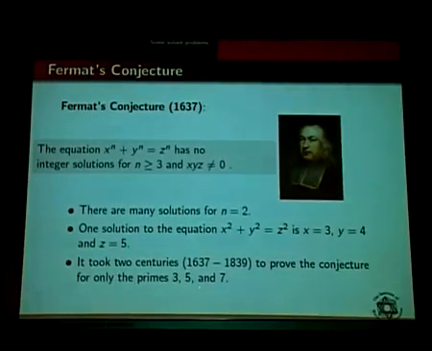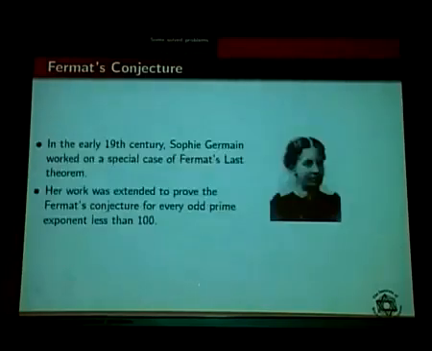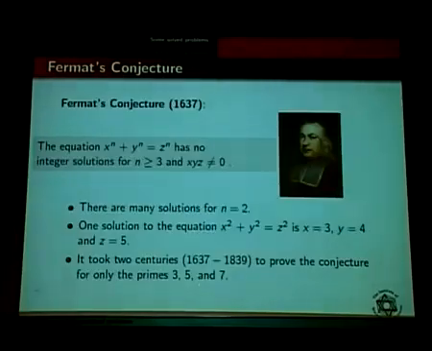Fermat's conjecture is that the equation x to the power n plus y to the power n equals z to the power n has no integer solutions for n greater than or equal to 3 and x, y, z not equal to 0. This condition is because we are looking for a non-trivial solution. That means the product is non-zero, so each of x, y, z is non-zero. Then only the product is non-zero, right? So this condition is because we are looking for a non-trivial solution.